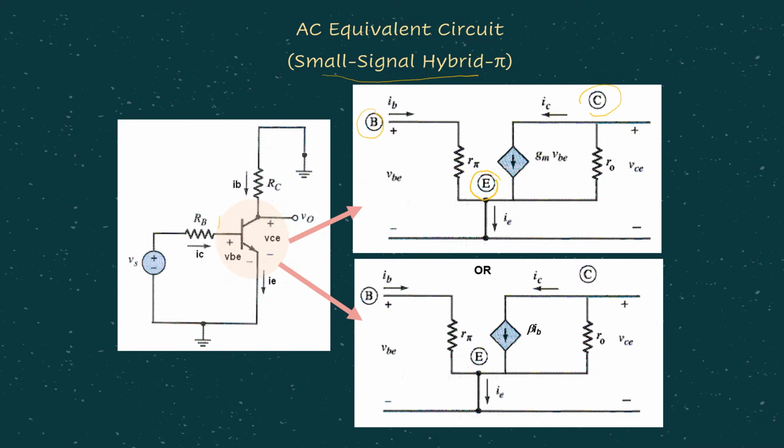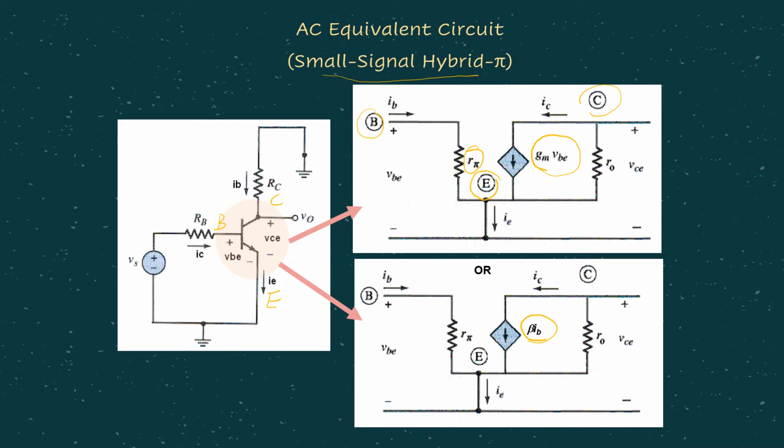The three terminals can be represented by this model, where between base and E we have one resistor with a value of r pi, and between C and E we have one current source, represented by gm vbe or beta ib.